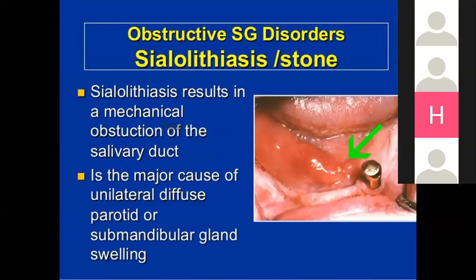Now, if it's obstructive salivary gland disorders, the major one is sialolithiasis, when there are stones in the salivary gland duct. Sialolithiasis results in mechanical obstruction of the salivary gland. It's the major cause of unilateral diffuse parotid or submandibular gland swelling.